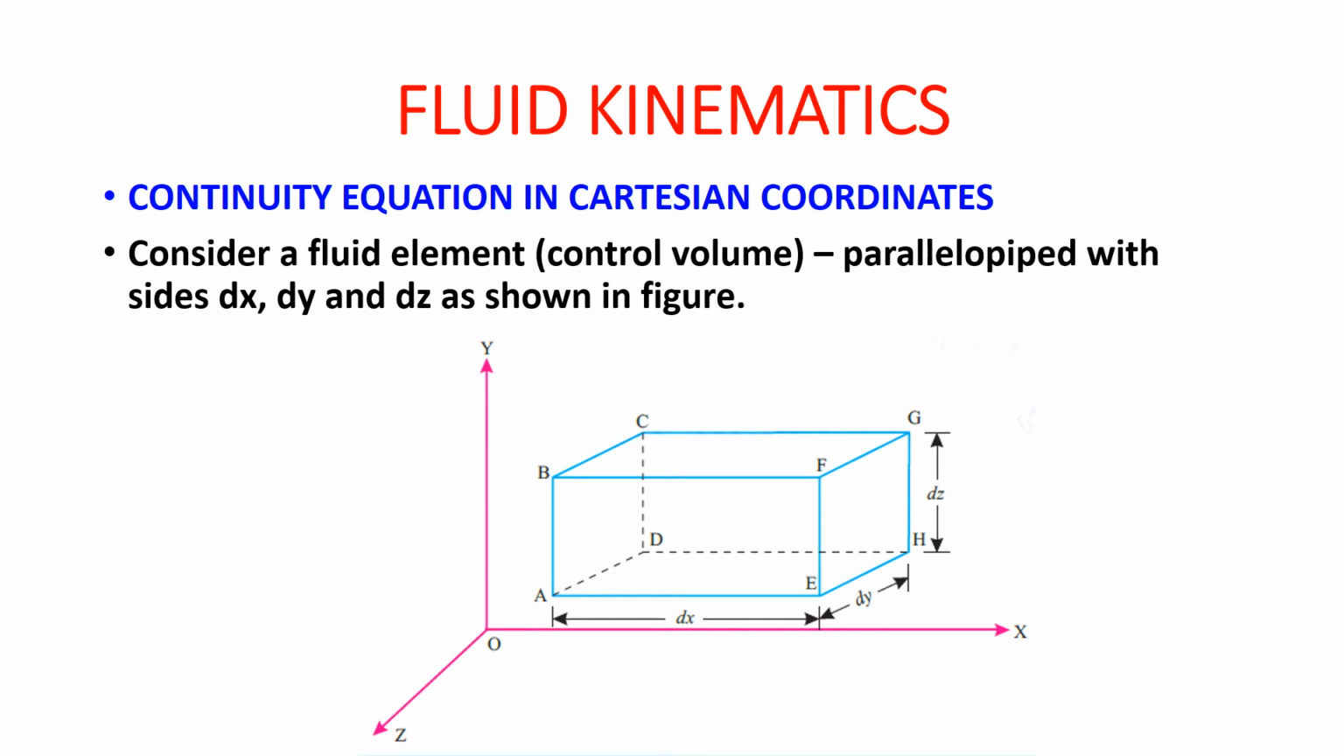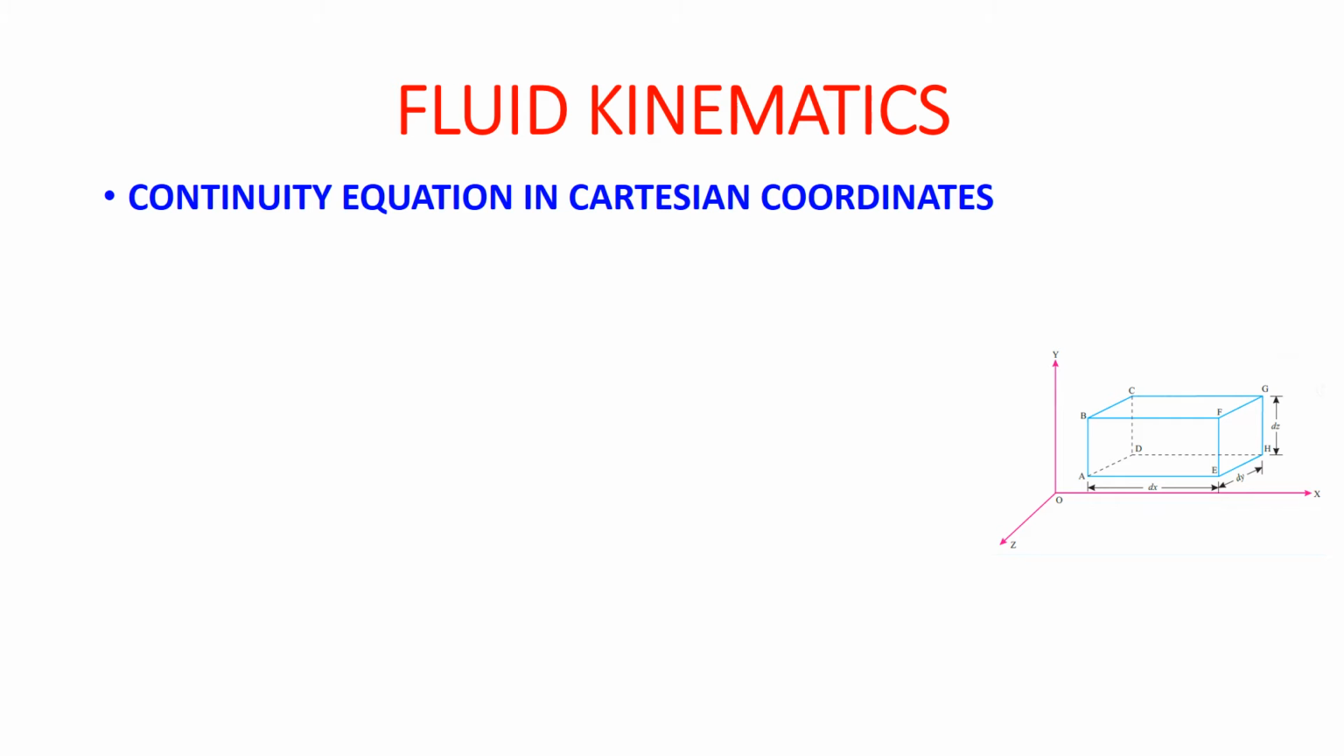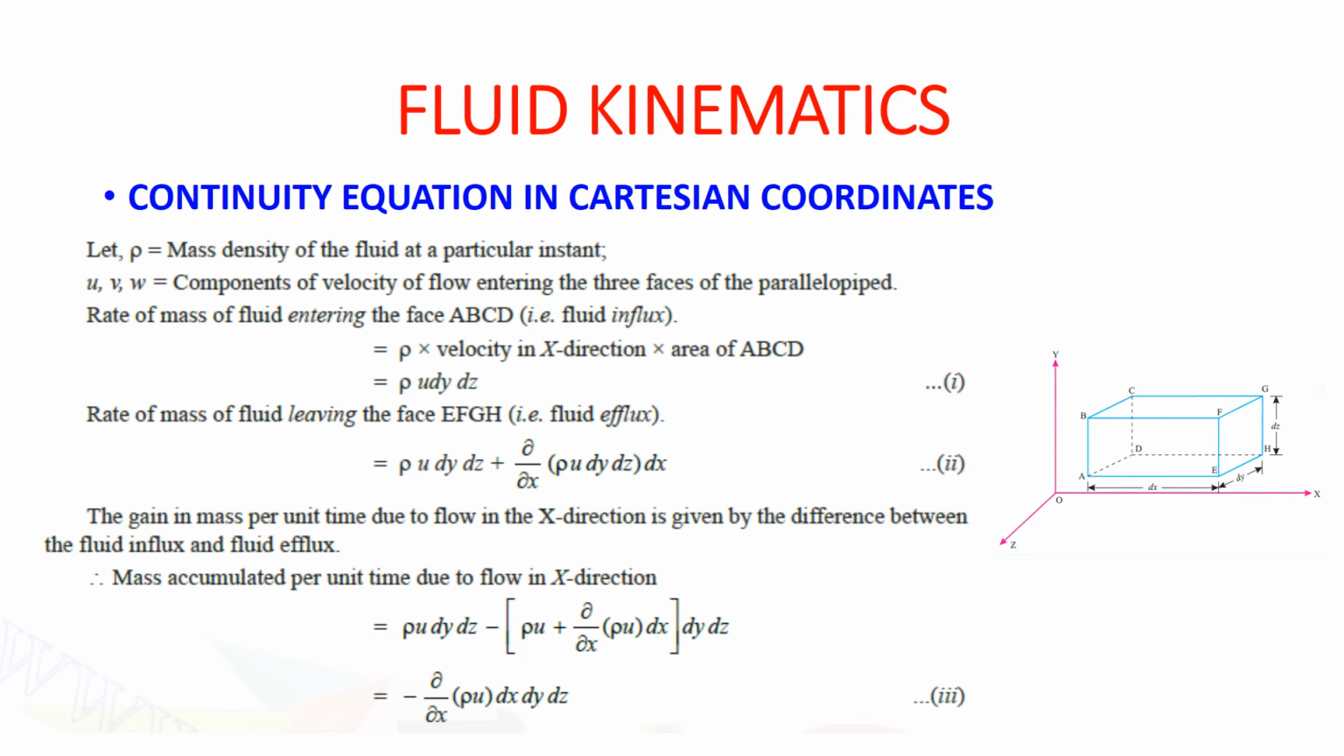So how to find the equation? The diagram is pasted here. Now let rho be the mass density of the fluid at a particular instant. Now you will see that when the fluid is entering in this area, that is ABCD, the fluid will go outside in EFGH area. Could you understand here now? This is the x direction of flow. If the fluid is entering in x direction, the fluid will enter in ABCD and it will come outside